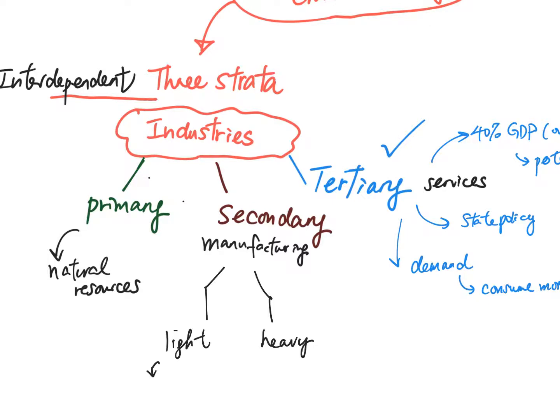When it is light, it means that it can be a final product bought by the consumer, so it is consumer goods. But if it is heavy industry, it is not consumer goods, it's producer goods. So it may be a semi-product that can be made into other consumer goods. So during the process, it will be heavy industry, and finally it will become a light product, light industry.